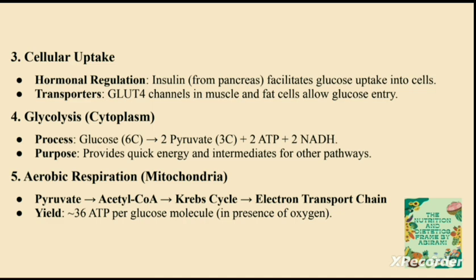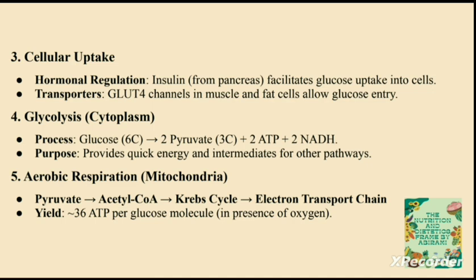Once glucose enters the cell, in the cytoplasm a process called glycolysis will happen, where the glucose, which contains 6 carbons, 6C, will be converted into 2 pyruvate, which is a 3 carbon compound, and 2 ATP molecules will be produced along with 2 NADH.